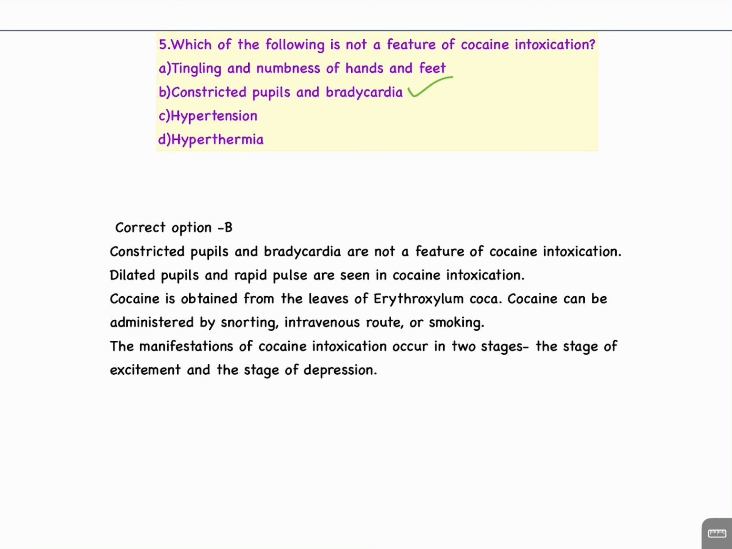Cocaine is obtained from the leaves of Erythroxylum coca. Cocaine can be administered by snorting, intravenous route, or smoking. The manifestations of cocaine intoxication occur in two stages: the stage of excitement and the stage of depression.